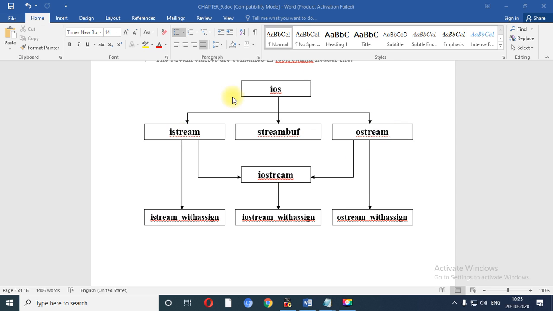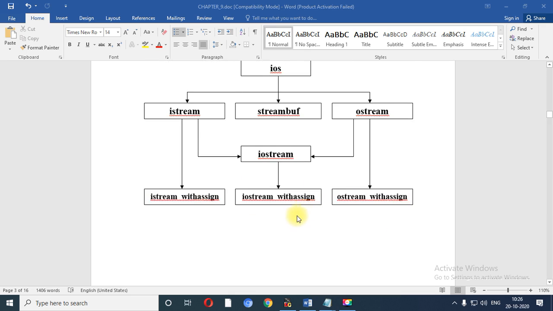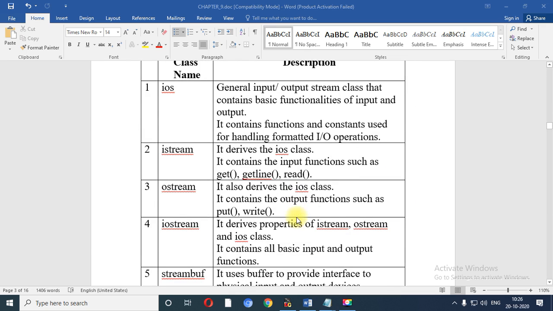Let me repeat it once again. We need to start with the ios base class, which is divided into three portions. Number one, istream. Number two, streambuf. Number three, ostream. When you combine the functionality of istream and ostream class, it becomes iostream, and you can use streambuf for the memory, or it provides you the buffer facility. Then you get derived classes which are called istream_withassign, iostream_withassign, and ostream_withassign. So this is a hierarchical representation of classes.